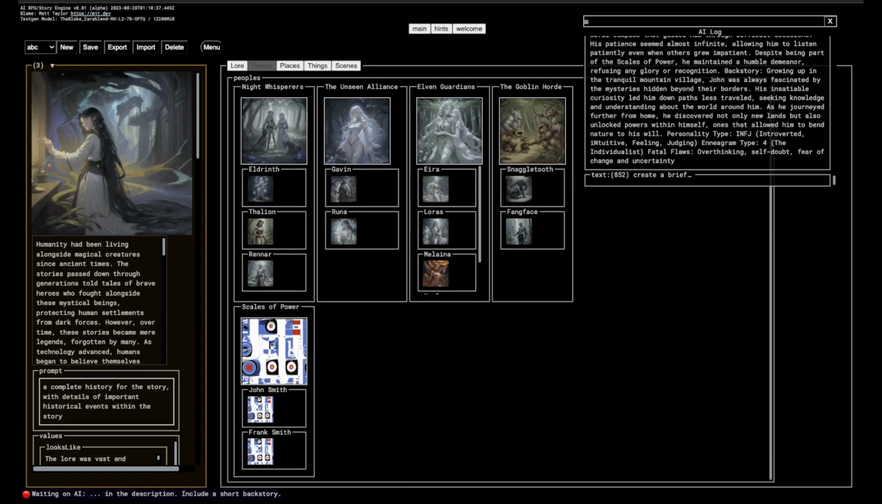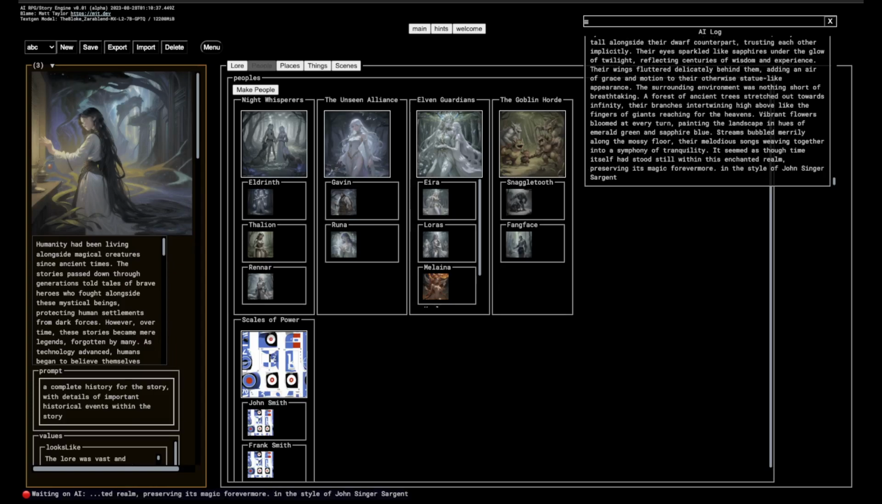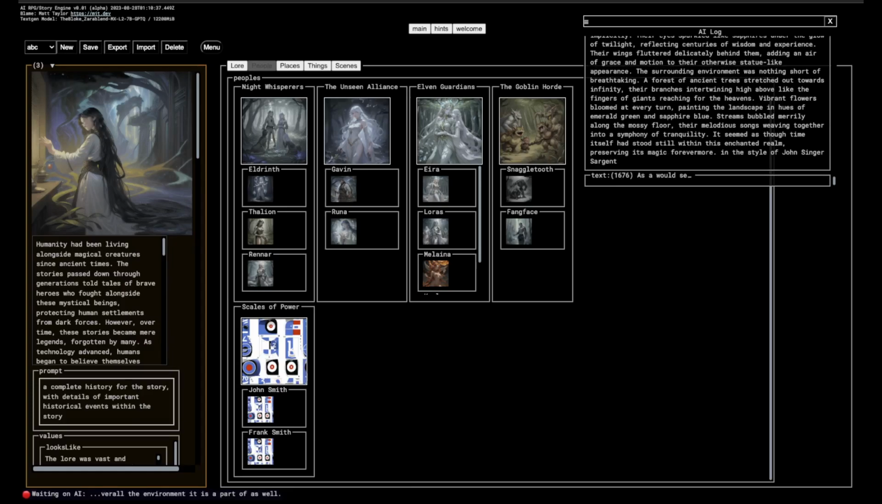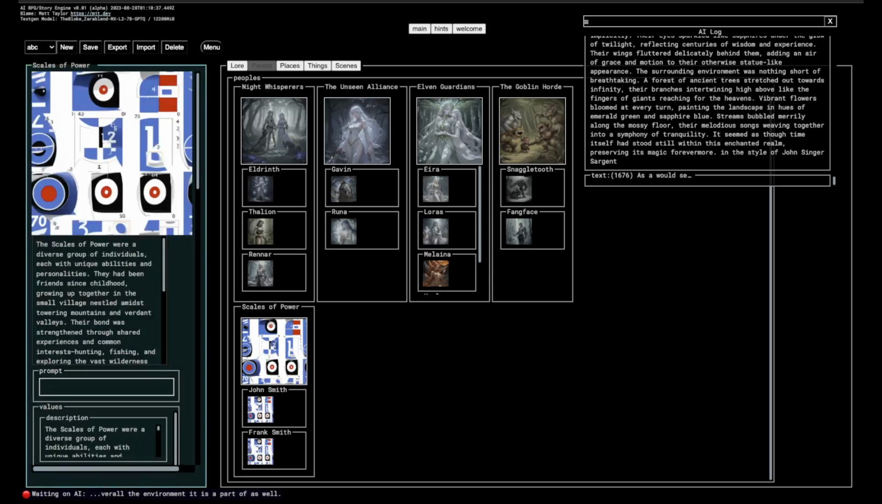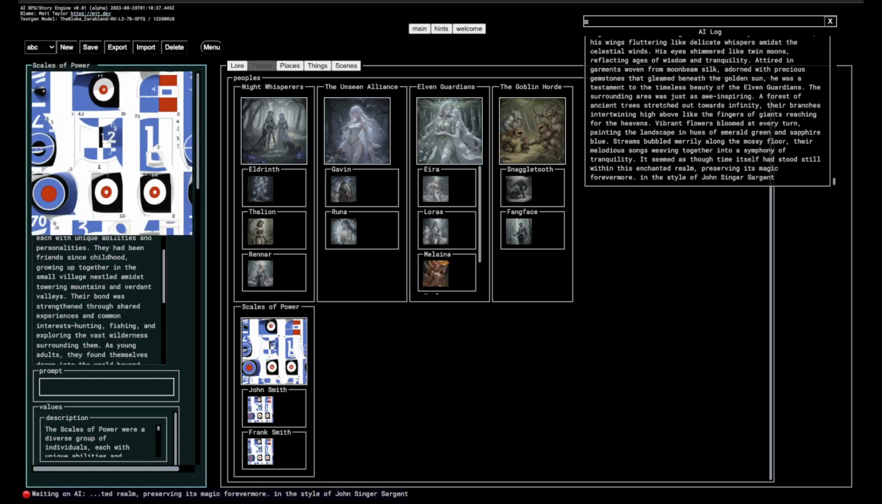So if we go back here, it's made what I call tribes, which are collections of people, and a tribe is basically any kind of organization of people, right? So it could be like a corporation. Or here we have an alliance, and blah, blah, blah. So scales of power were a diverse group of individuals, each with unique abilities and personalities. They've been blah, blah, blah. So you can see what it's doing here.